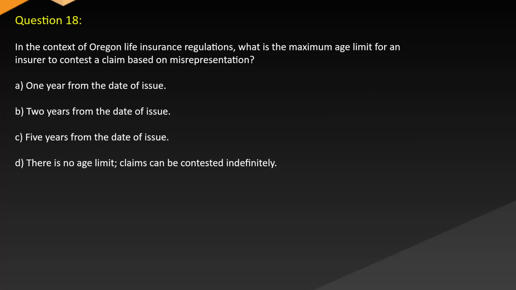Question 18. In the context of Oregon life insurance regulations, what is the maximum age limit for an insurer to contest a claim based on misrepresentation? A. 1 year from the date of issue. B. 2 years from the date of issue. C. 5 years from the date of issue. D. There is no age limit. Claims can be contested indefinitely.